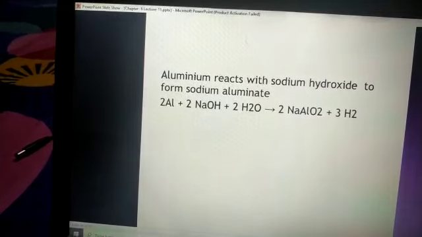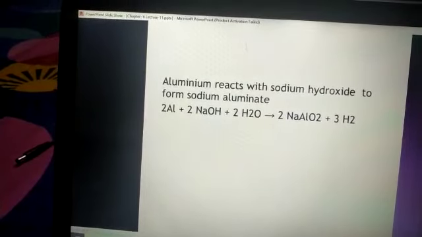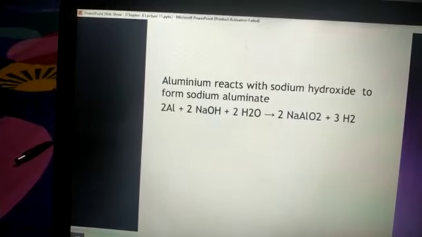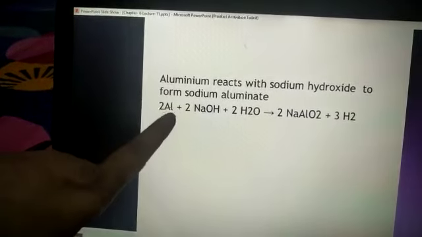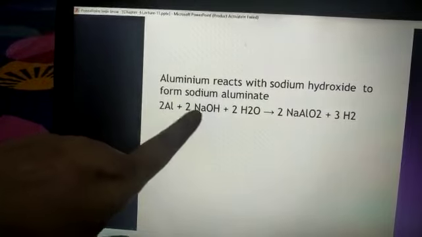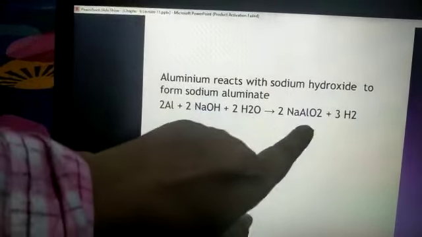Reason is this balancing: if we need 2 parts of sodium aluminate, we have to take 2 parts of aluminium, 2 parts of sodium hydroxide and 2 parts of water. Then only this sodium aluminate will form, with the quantity equal to 2 parts.